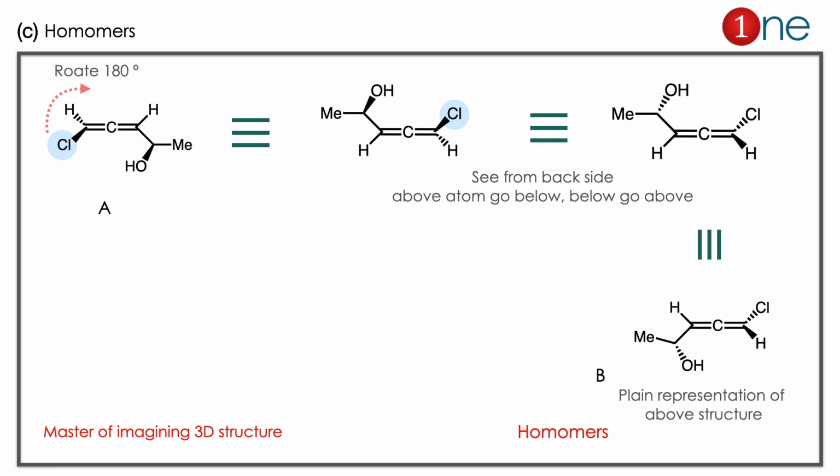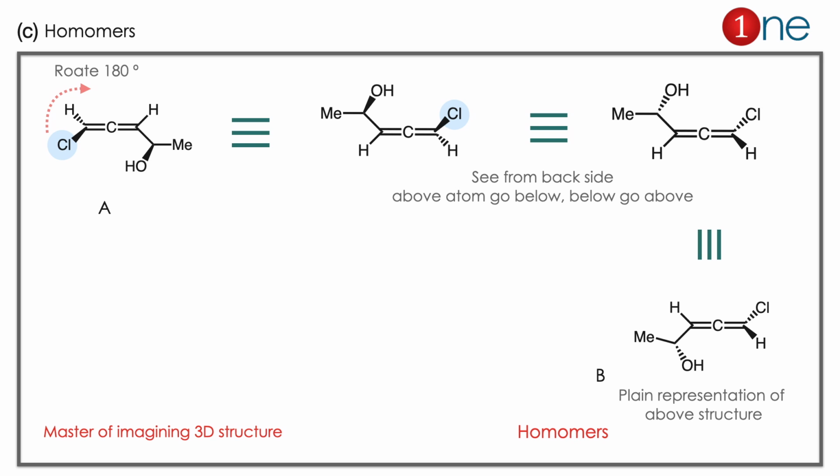Both are homomers. Let us see how. The first compound, we take it up and rotate it 180 degrees. What really happens in the compound is that you hold the central carbon and rotate it 180 degrees. Here chlorine is given as the reference, so once rotated, chlorine is highlighted there.